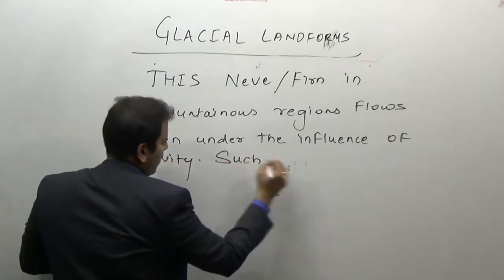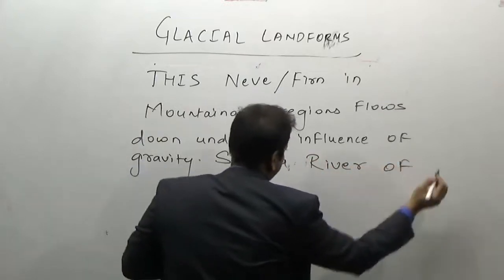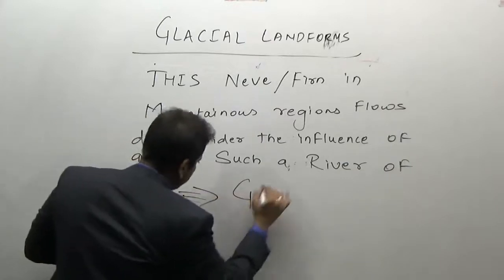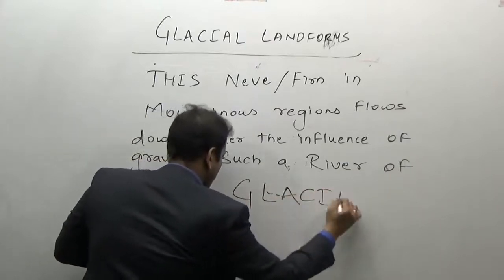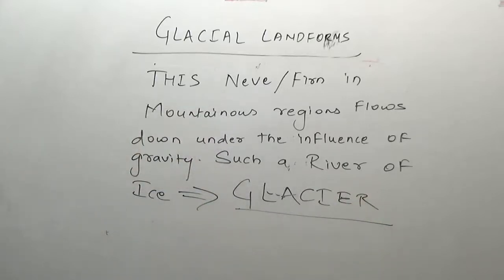Such a river of ice is known as a glacier.